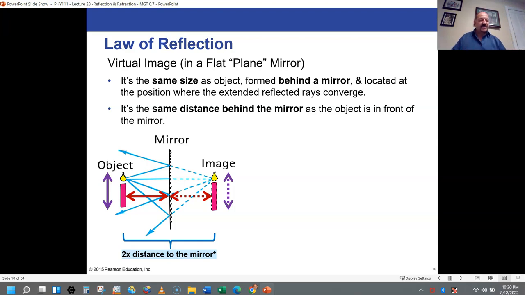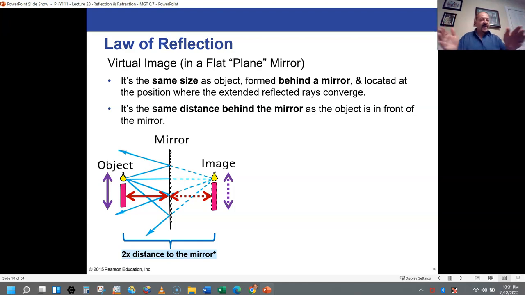And what that also means is, no matter where the object is, whatever its distance to the mirror, double that distance is the distance from the object to the actual image that you see. So the image distance to the object is always twice the actual distance from the object to the mirror. It's always twice as wide.